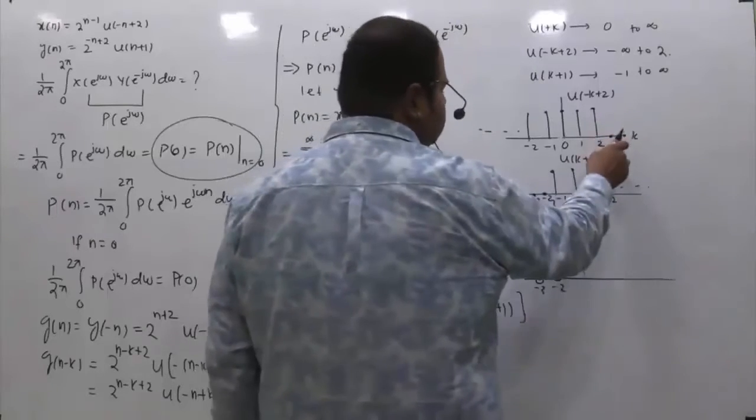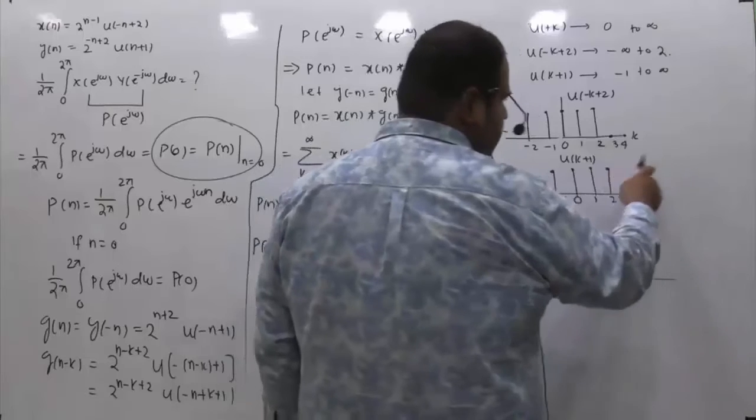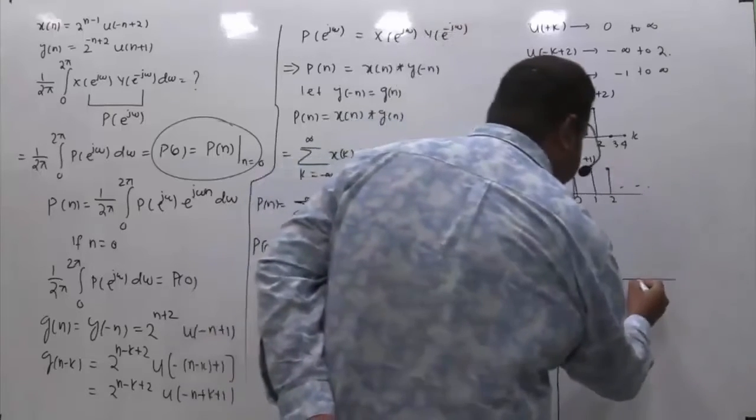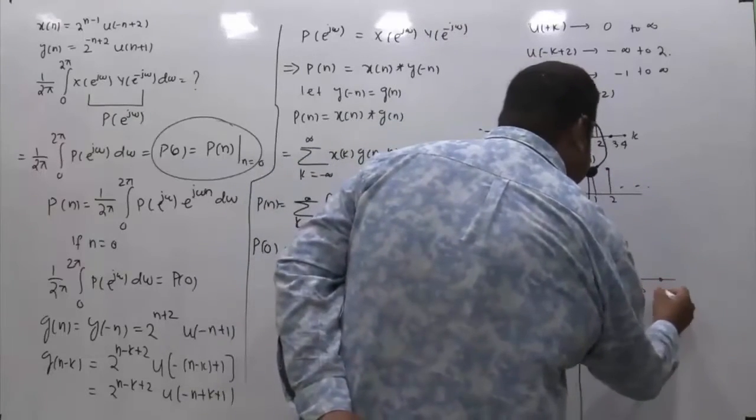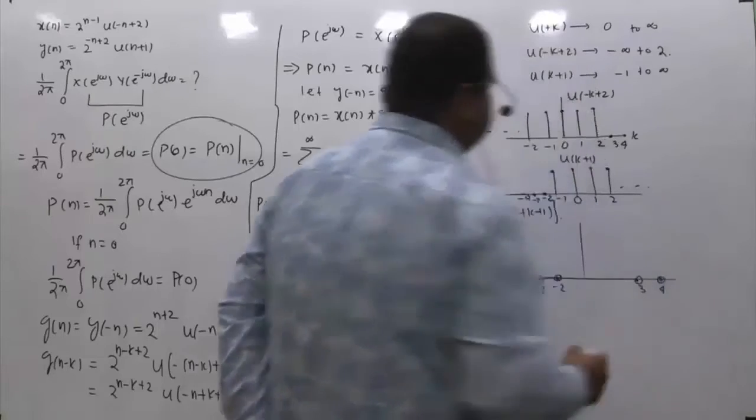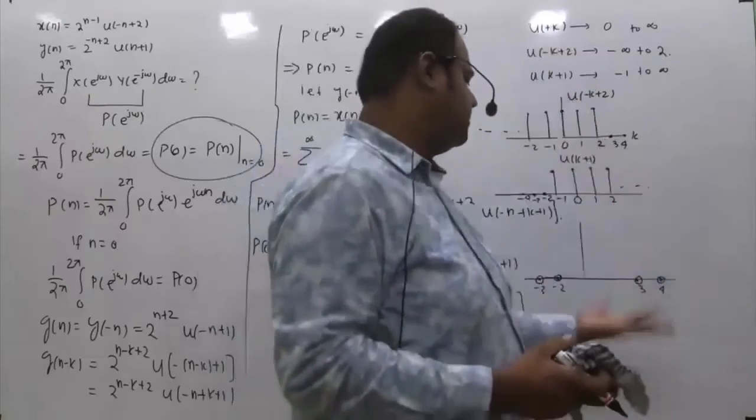So this amplitude is 0, but this is always 1. So beyond 3, 4, etc., these amplitudes are always 0. So this is 3, 4, these all are always 0, because this is 0, but this is 1. 0 into 1 is 1.